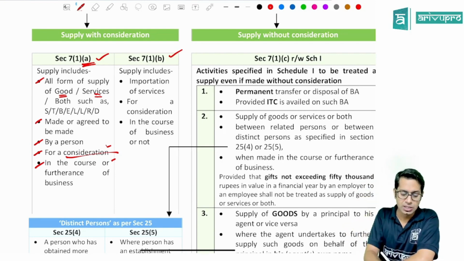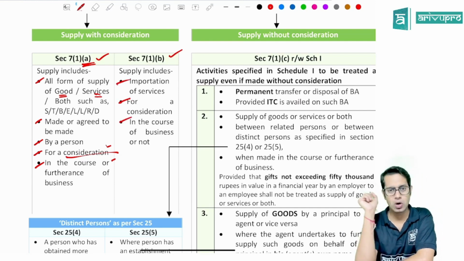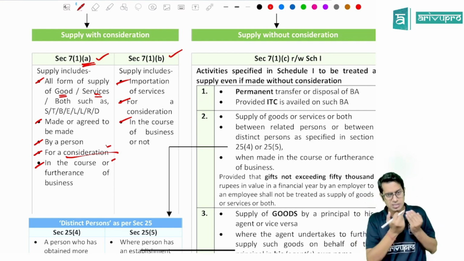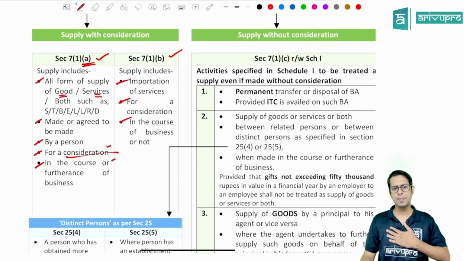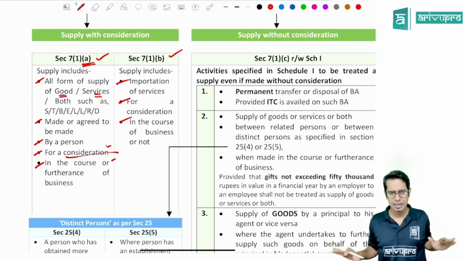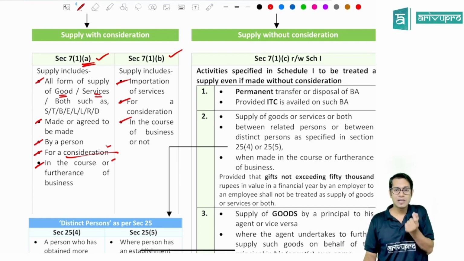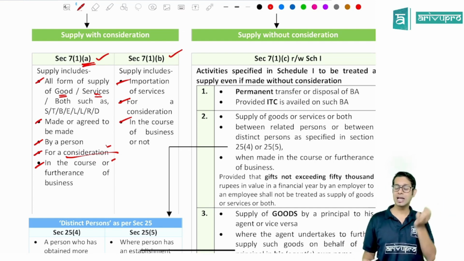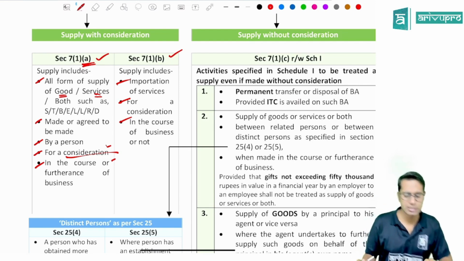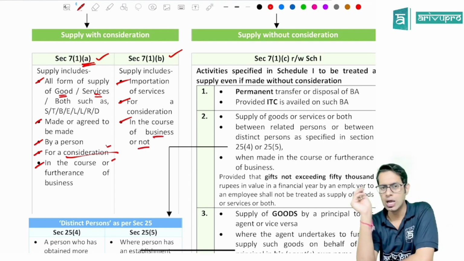Importation of services, for a consideration, will also be treated as supply, whether it is made in the course of business or not. If you are importing any services for a consideration, whether for your personal purpose or your business purpose, it will be treated as supply. What is important here is that you are importing services and that those services are imported for a consideration. It does not matter whether it is imported for business purpose or for personal purpose.